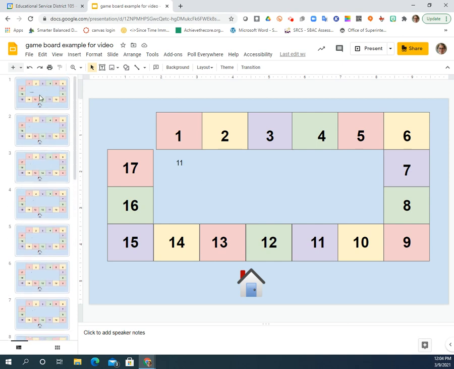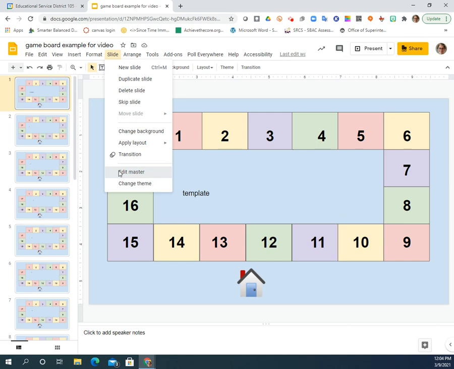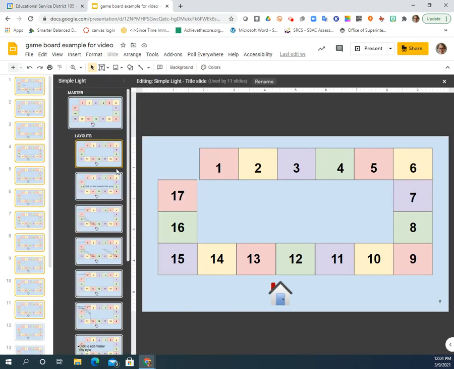So we could do this in a number of different ways. We could do it here on the slide itself. Remember, this was made in the master slide deck. We could add things in here to do it, but we want to make sure that the links don't disappear. So I'm going to go back into my edit master, and I'm going to start linking things on my first layout. I'm not going to link them on the master. I'm going to link them on the first layout, simply because that way the links continue to work no matter how many slides I put in here. We've got it covered. So I've gone ahead and I've set it up here.